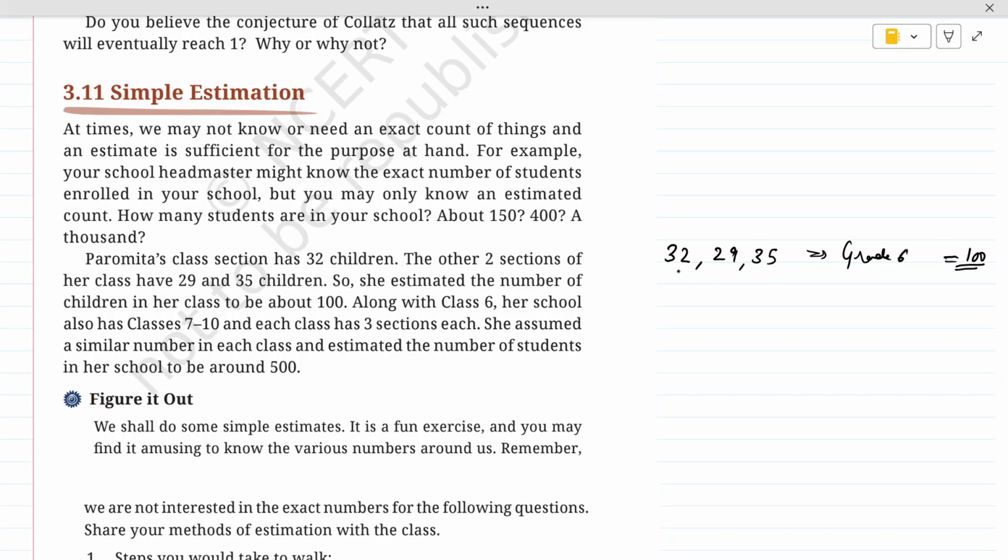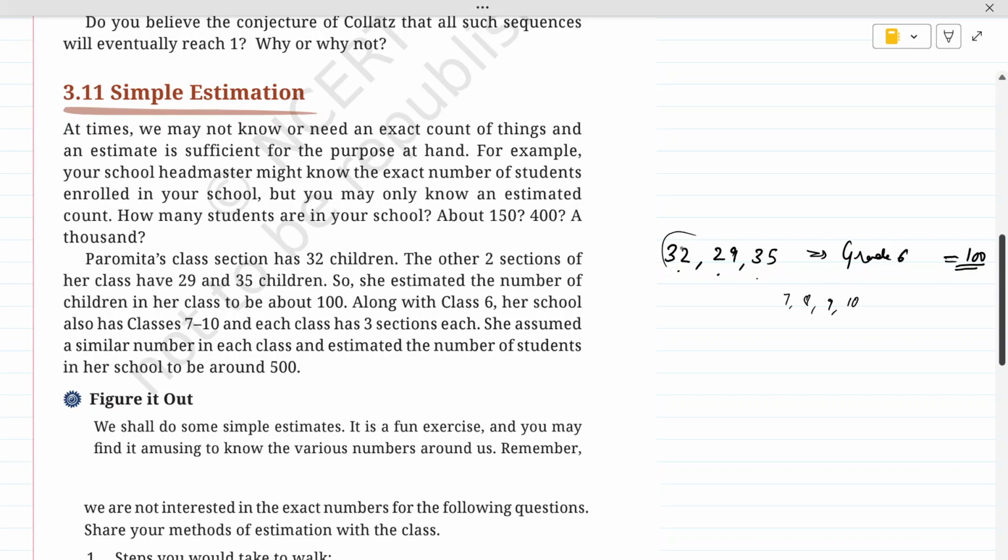The exact number will be 32 plus 29 plus 35. If we add these numbers, we will get the exact count. But she is taking the estimated number. She is estimating this number. Along with class 6, her school also has classes 7 to 10, and each class has 3 sections each. So now, along with grade 6, there are other grades also. Classes 7 to 10 are also there. So 7th, 8th, 9th and 10th are also there.